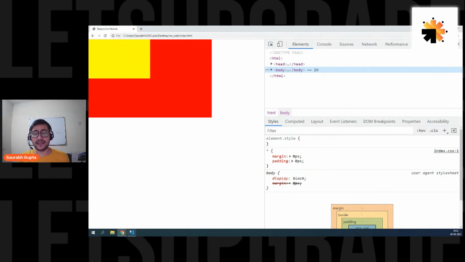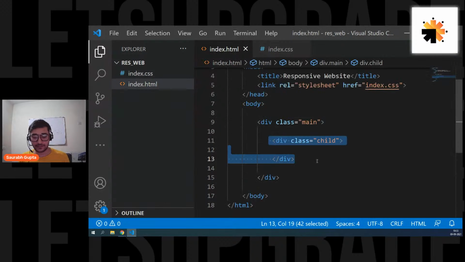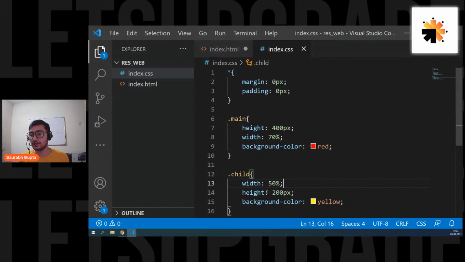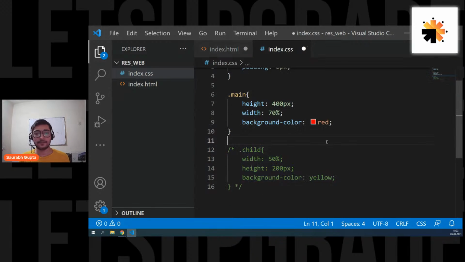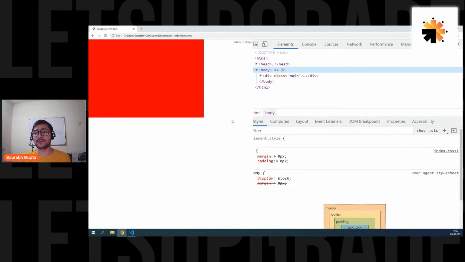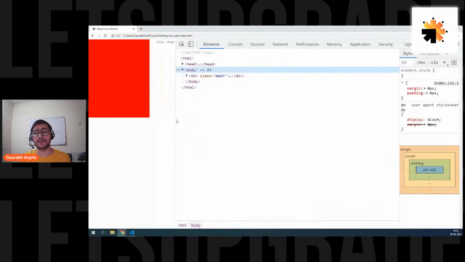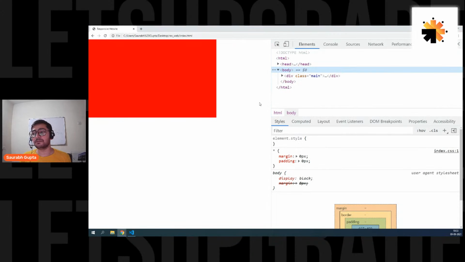Now in the same case, if you don't give percentage, let's remove the child for some time. I want to show you something. Now it's in percentage, so it's getting small depending on the screen size. What if I don't give percentage?